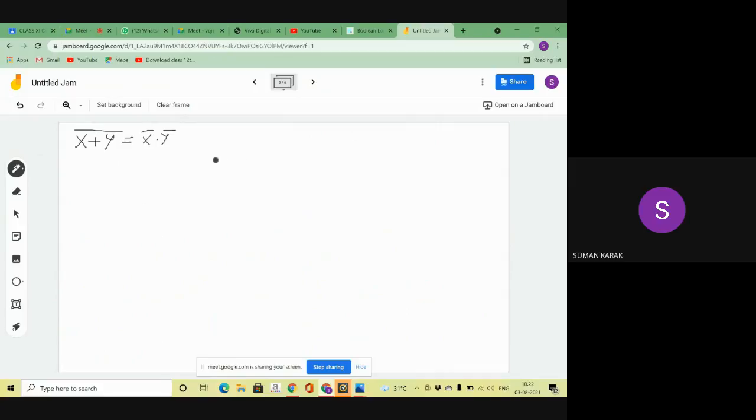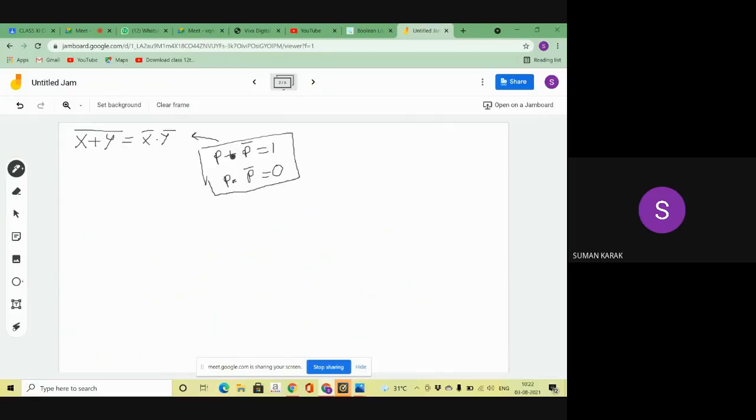The first is P plus P bar equals 1, and the second is P into P bar equals 0. Using these complementary laws, I want to prove this theorem.